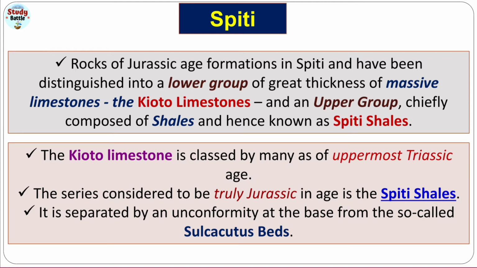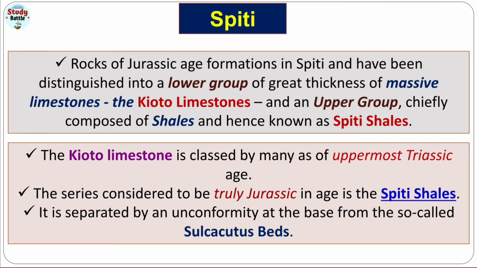And the upper group, that is chiefly composed of shales, that's why it's known as Spiti shales. Okay, so we have divided the Spiti group of rocks in Jurassic area on the basis of the lithologies. And if we talk about the Kioto limestone, so Kioto limestone is again divided into Para formation, Tanglik formation, or Sulca-Kuttus beds.